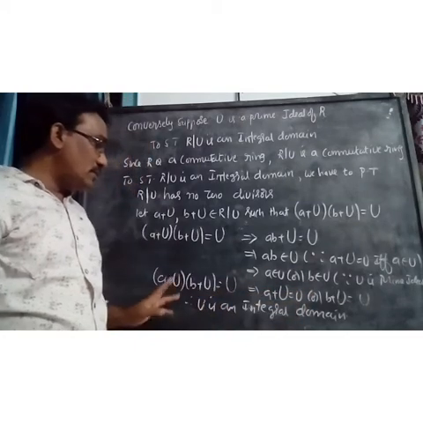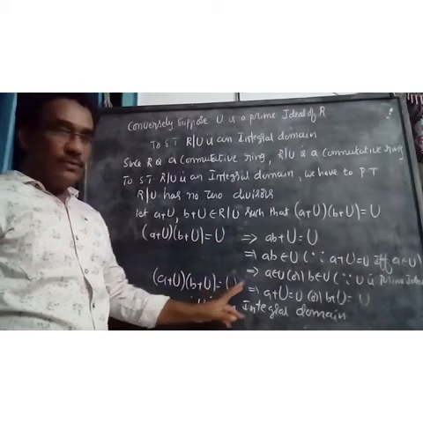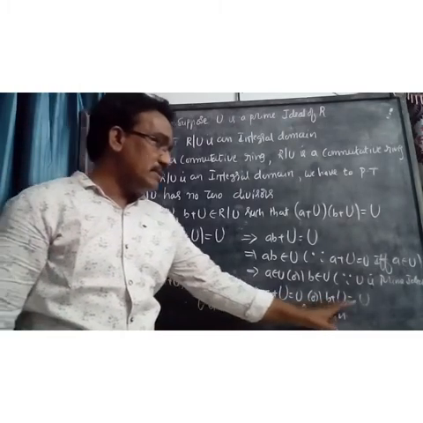But in R/U, no zero divisors means (a + U)(b + U) equals U implies a + U equals U or b + U equals U.